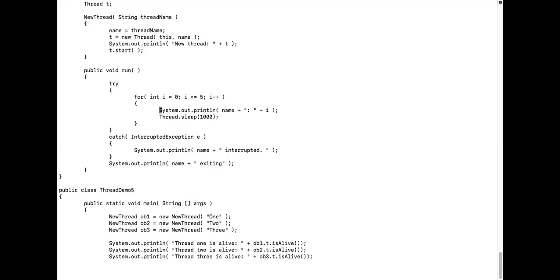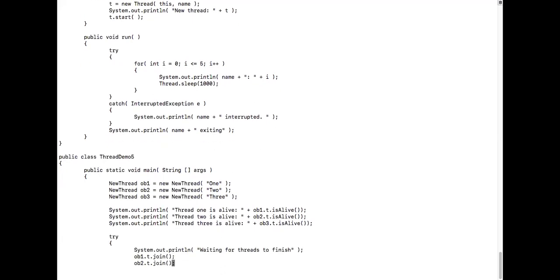And what is each thread doing? Each thread just prints i from 0 to 5, and sleeps for 1000 milliseconds. Correct. Each thread will print one value and then go to sleep for 1000 milliseconds. Then what am I doing here in this case?